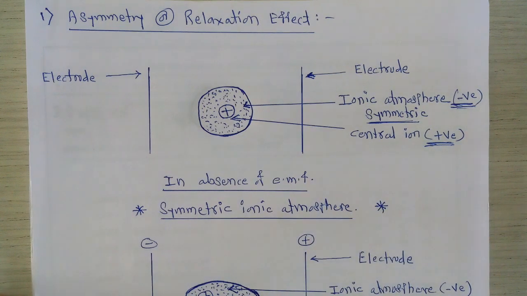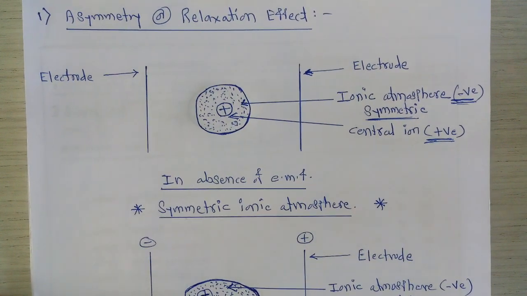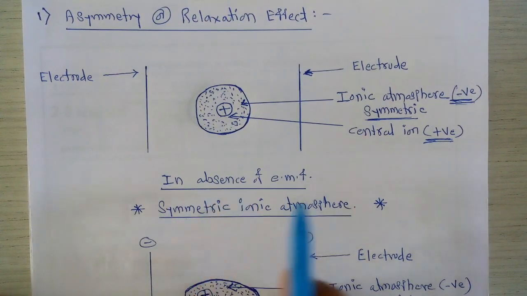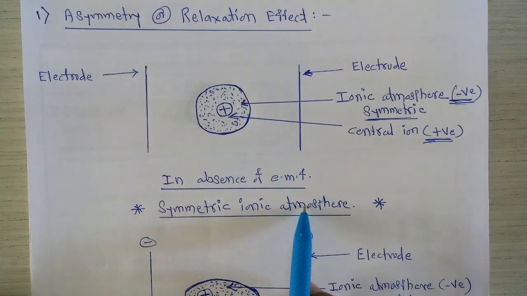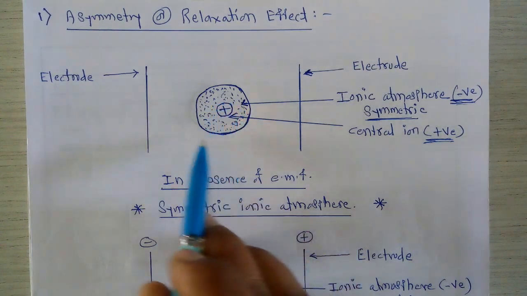So we can say that whenever an ion is present in the absence of EMF, it forms a symmetric ionic atmosphere. Now what happens due to the formation of such a symmetric ionic atmosphere?